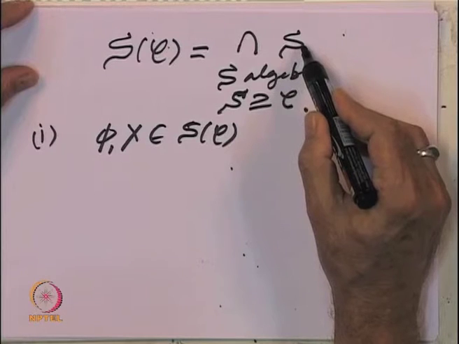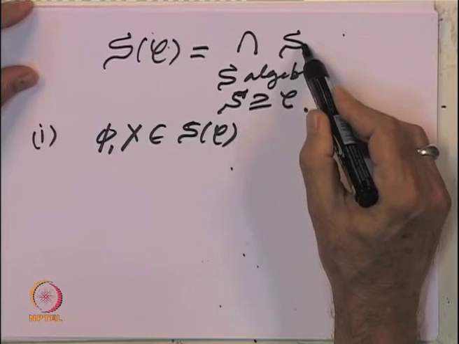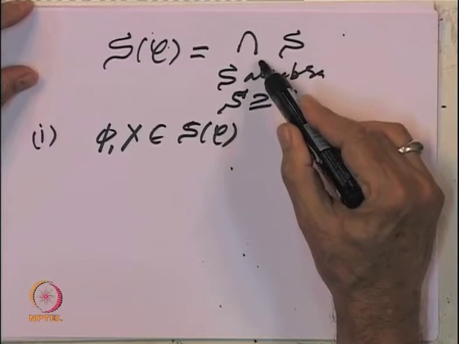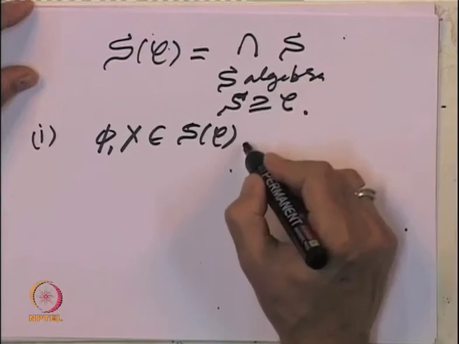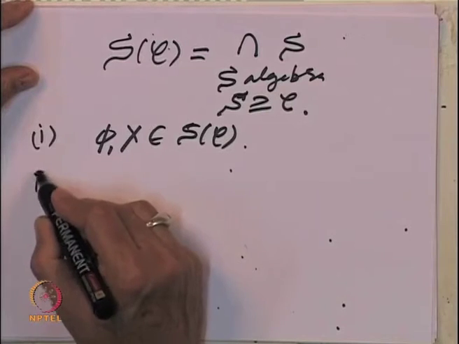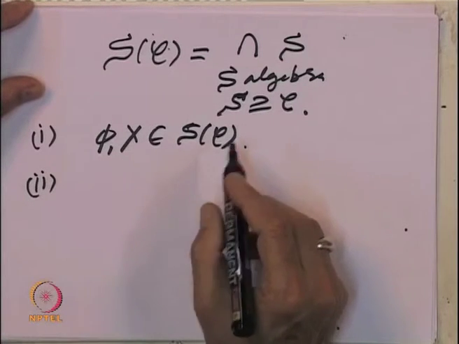Every element S in this collection whose intersection we are taking has that property, so the intersection also will have that property. That is an obvious property, like observed in the case of the algebra generated.